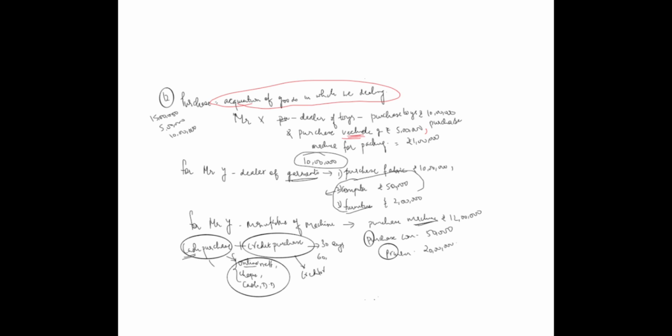There are two types of purchases. One is cash purchase and another one is credit purchase. Cash purchase means where you have made instant payment to the supplier. Now don't get confused with the word cash. Cash doesn't mean that you have to pay money in terms of cash only. It can be any form of payment. It can be a check, online payment, or a demand draft also.